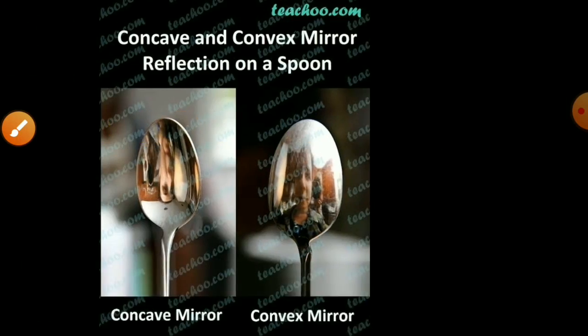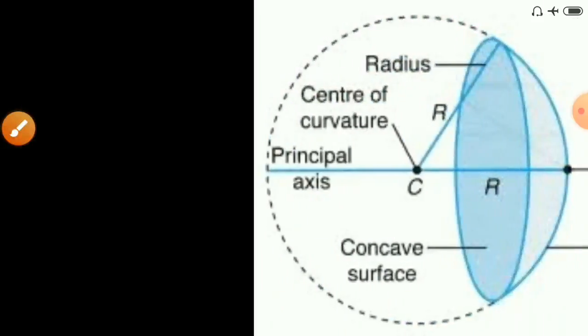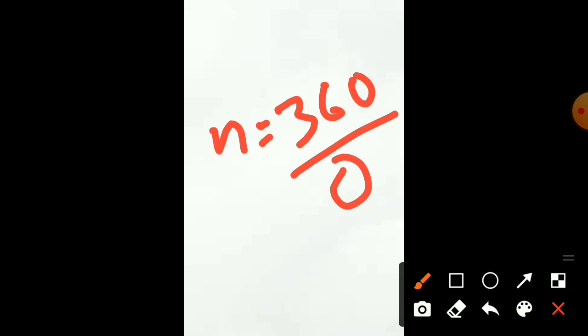We have a formula for that. The formula is n = 360/θ − 1.